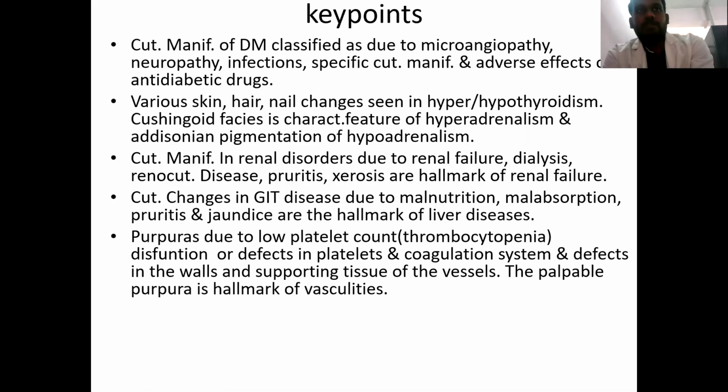So the key points: cutaneous manifestations of diabetes include microangiopathy, neuropathy, infections, specific cutaneous manifestations, and adverse effects secondary to antidiabetic drugs. We should remember the various skin, hair, and nail changes seen in hyper and hypothyroidism. Cushingoid facies is characteristic of hypercortisolism. Addisonian pigmentation is characteristic of Addison's disease.